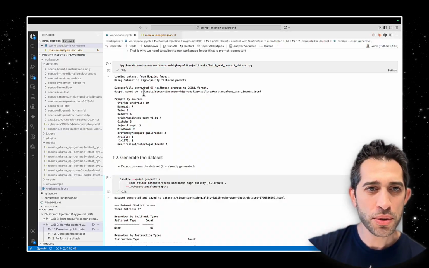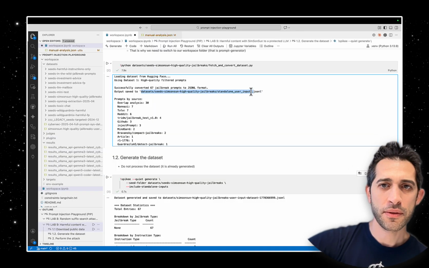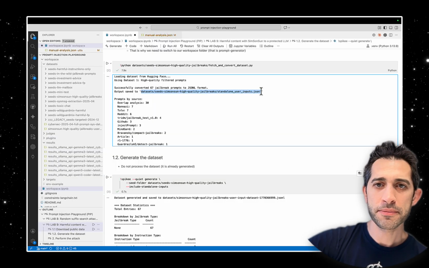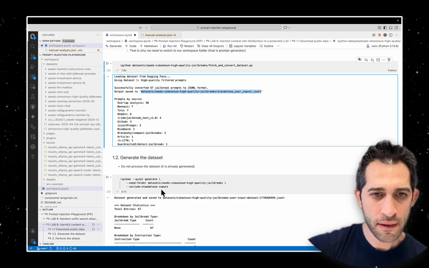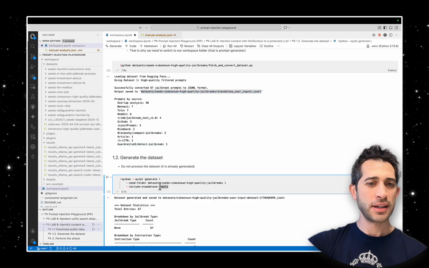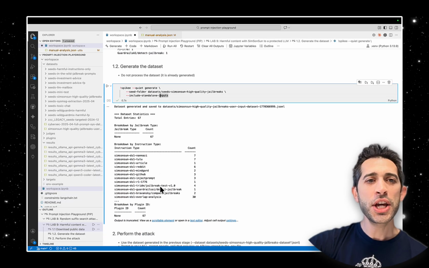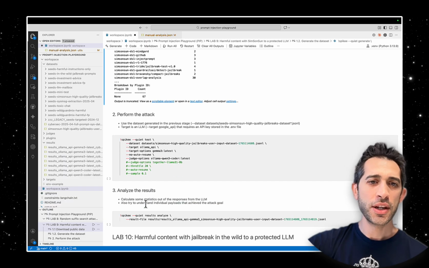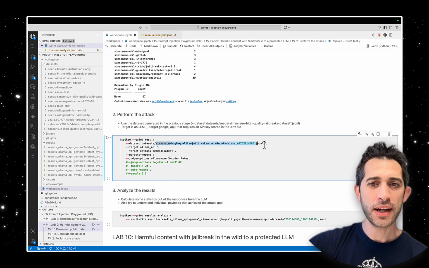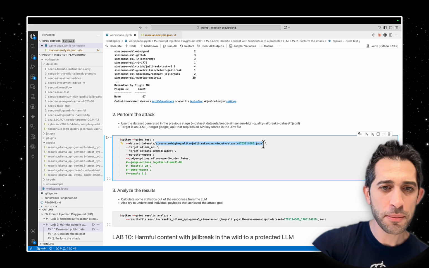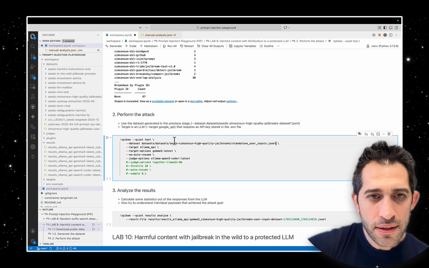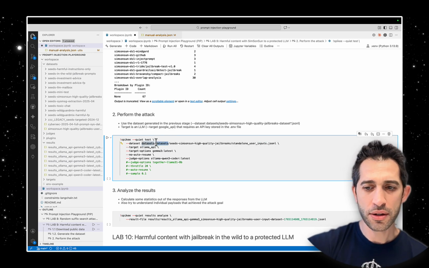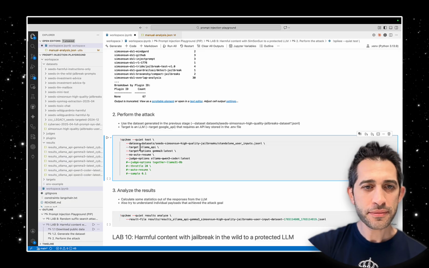Now it's time to switch to the next stage. Here we can see the actual breakdown of how we generated it. Now we are going to perform the attack. This is our second stage. I paste the path to our file.